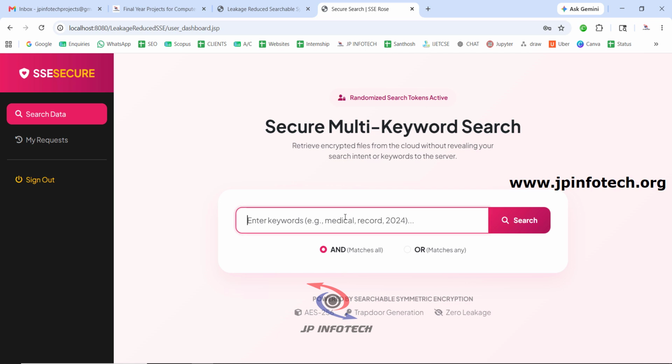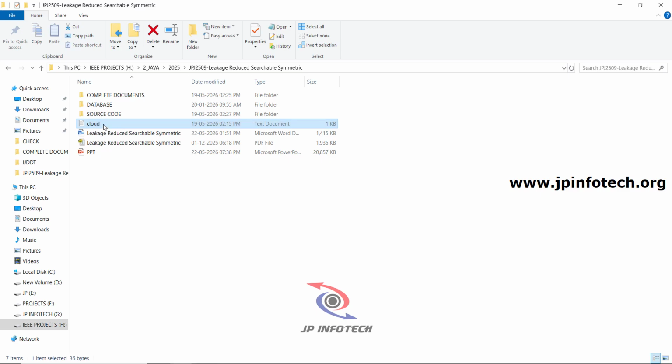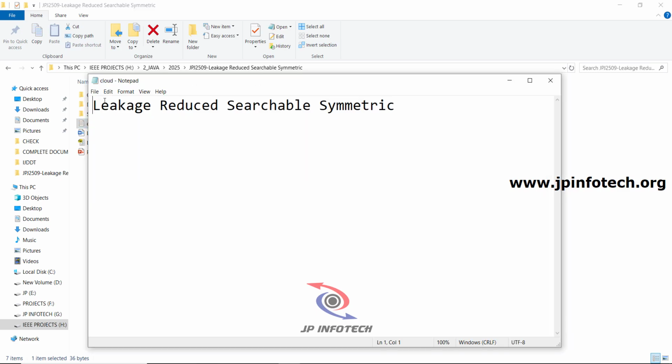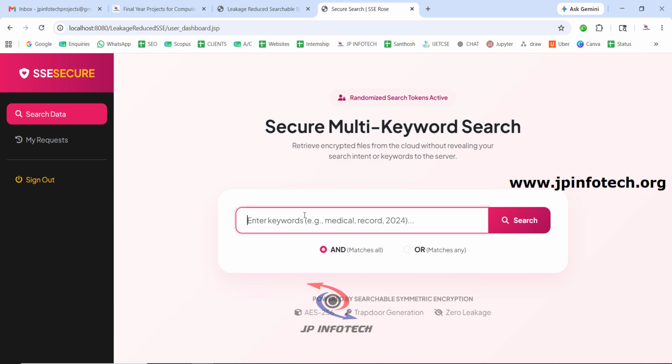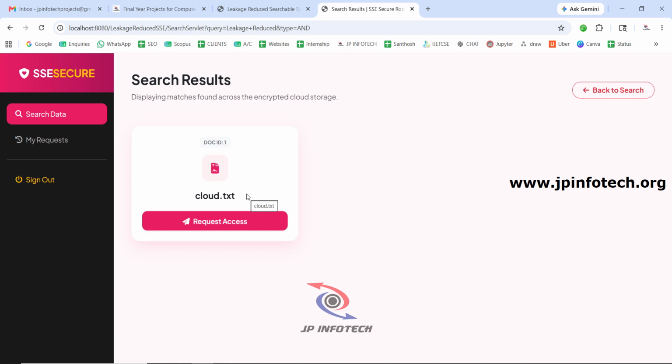So we have uploaded a file named cloud. If you just enter that file name, cloud, you can see there is no document matched to it. But we have entered text that is inside the file, that is, "leakage reduce searchable symmetric". So for example, if I search with this text, let us search it. You can see it is mapping to cloud.txt.